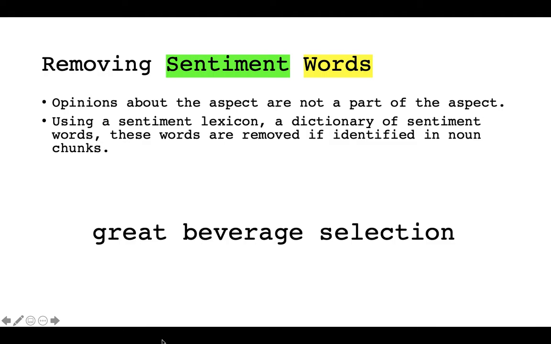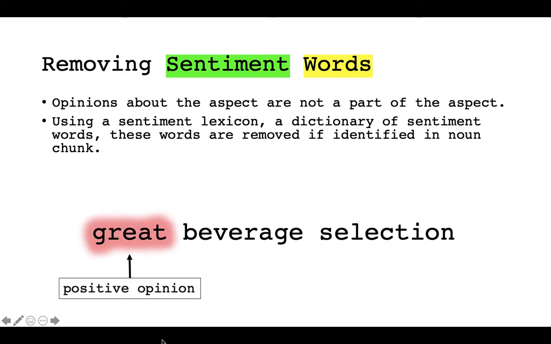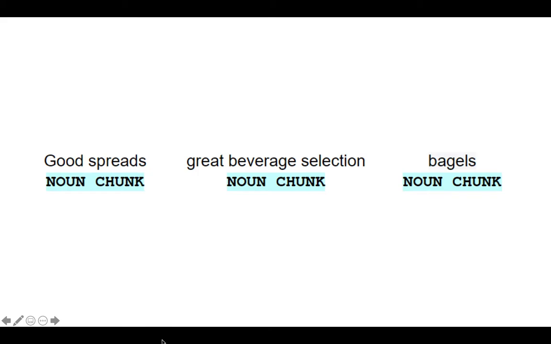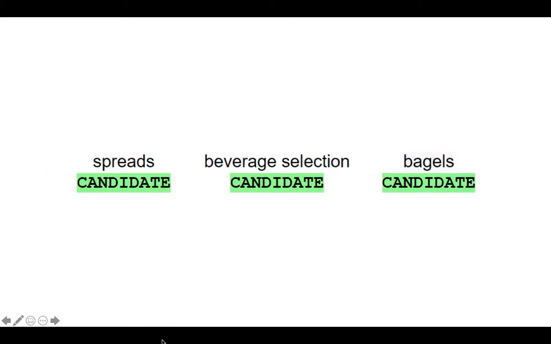To do this, a sentiment lexicon, a dictionary of sentiment words, is accessed to identify these words. The opinion word will naturally be attached to the aspect in a noun chunk, as it is a child token of the noun token. Taking "great beverage selection" as an example, "great" is removed from the noun chunk as it is describing the aspect, which is "beverage selection." Applying this on our example, we get a list of candidate aspects.